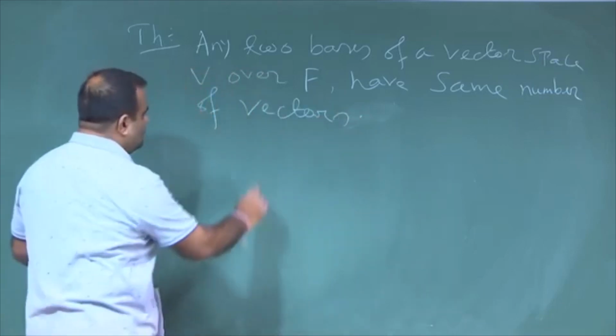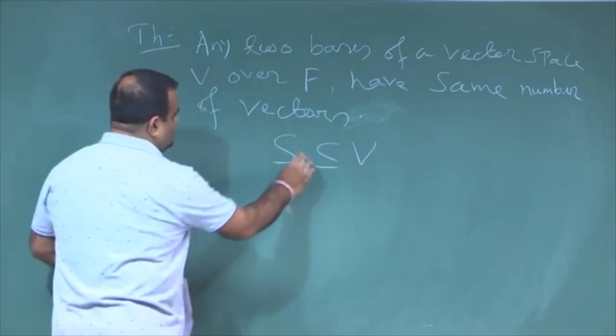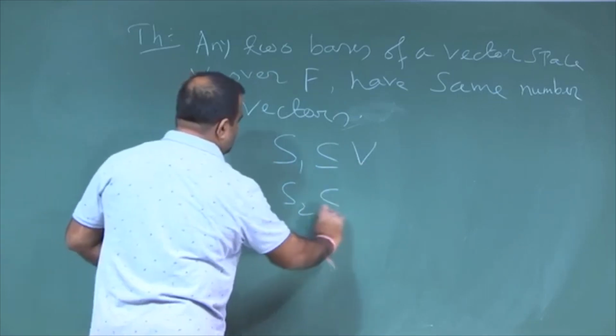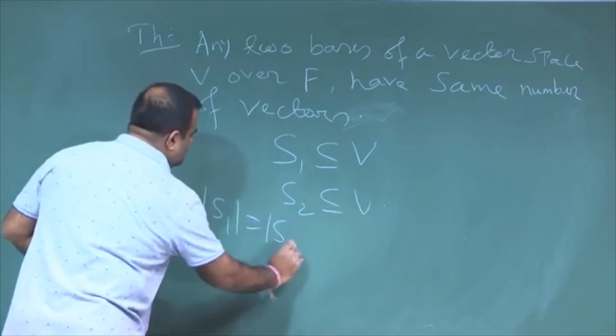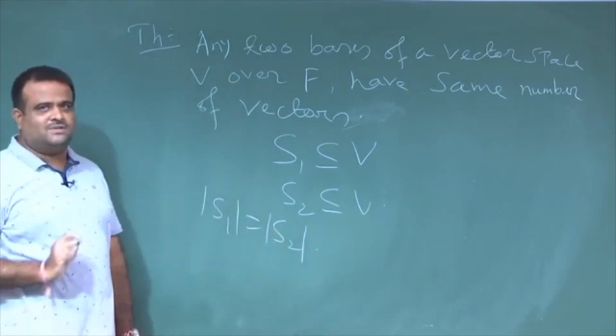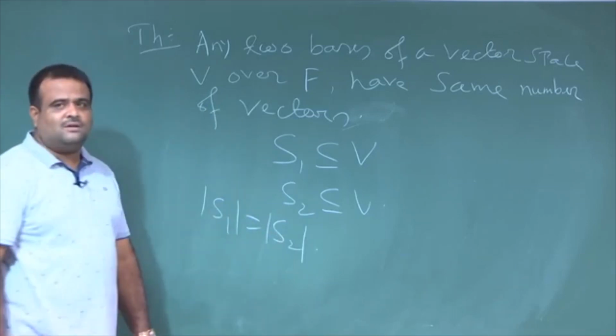Okay. So, if we take one basis S1 and another basis S2, if these are two bases, then the cardinality of S1 is the same as the cardinality of S2, and this is true for a finite dimensional vector space, and that same cardinality is called the dimension of the vector space.